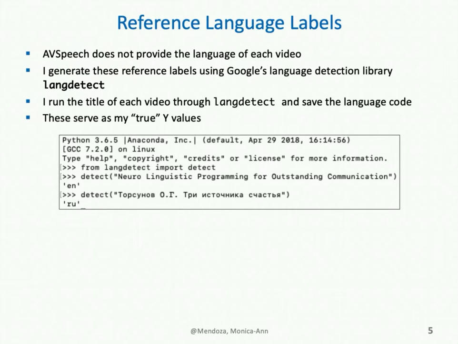One thing to note about the AV Speech dataset is that it does not provide the language of each video. I generate these reference labels myself using Google's language detection library known as LangDetect. I run the title of each video through LangDetect and save the language code. A couple of examples are shown in this snippet below. So for example, the first title is Neurolinguistic Programming for Sonic Communication, which Google detects as being English. The second title is detected as being in Russian. These serve as my true Y values, which I'll use in the model.